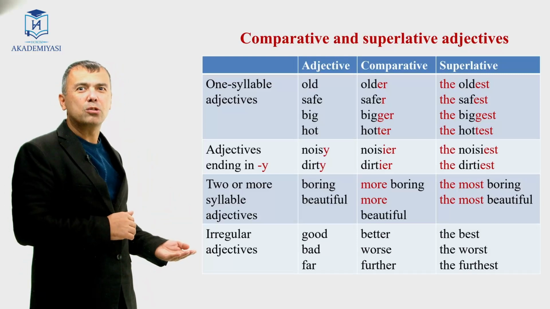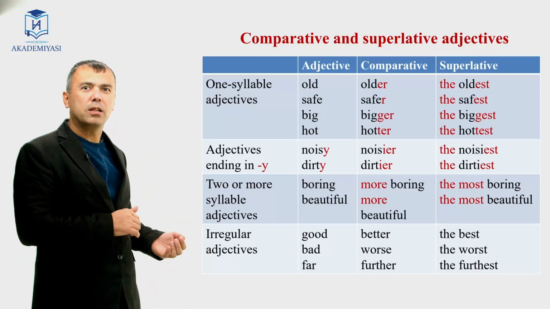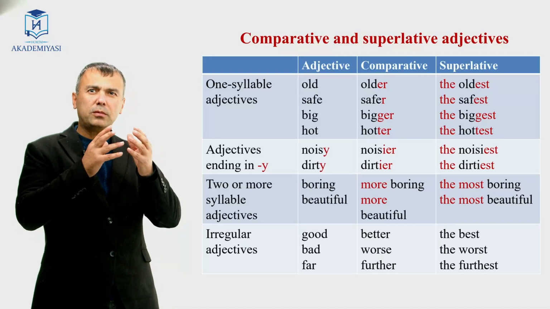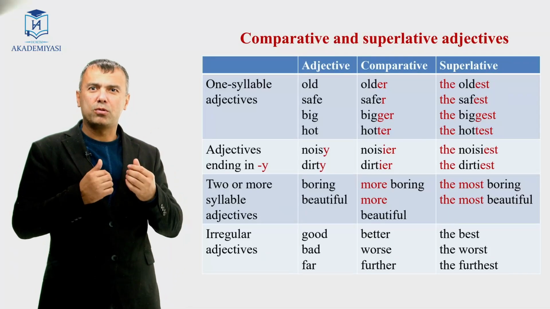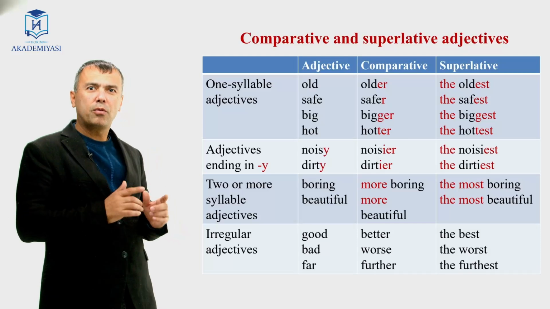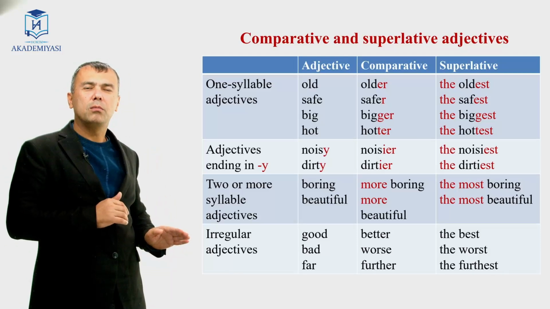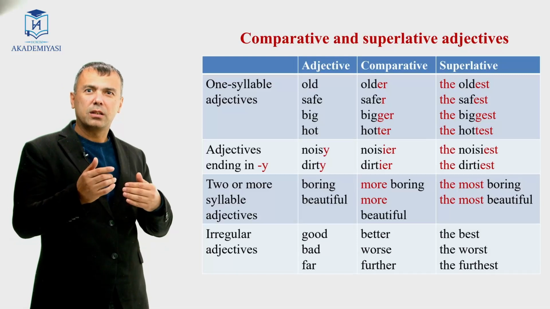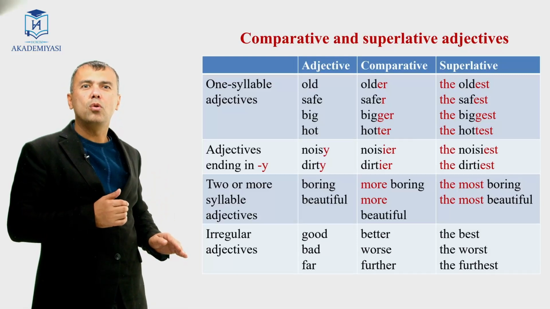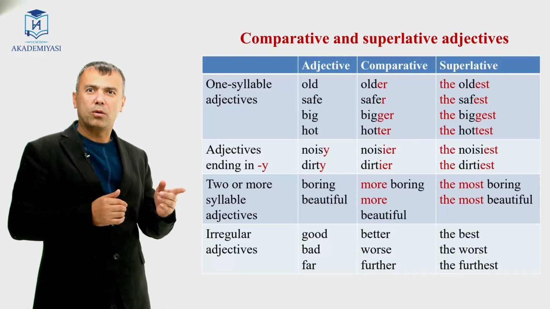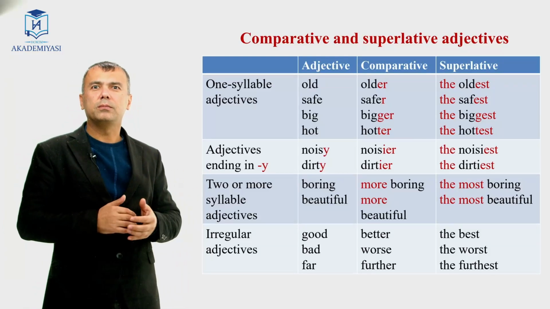And the last is irregular adjectives. Ya'ni oxirgisi noto'g'ri tuslanuvchi, ya'ni shaklini butunlay o'zgartirib yuboruvchi sifatlar. For example, good, better, the best. Yaxshi, yaxshiroq, eng yaxshi. Well, bad, worse, the worst. Yomon, yomonroq, eng yomon.